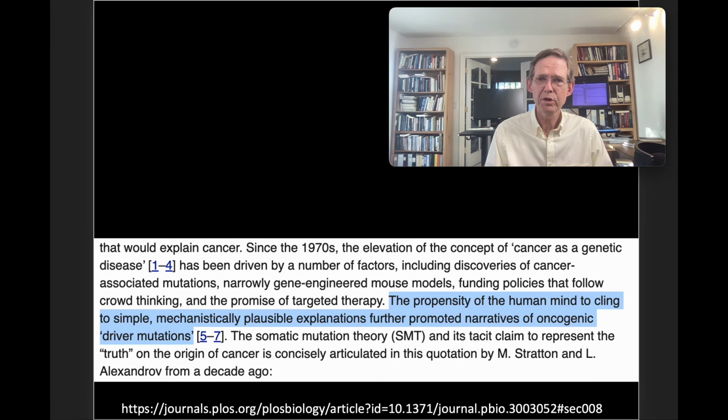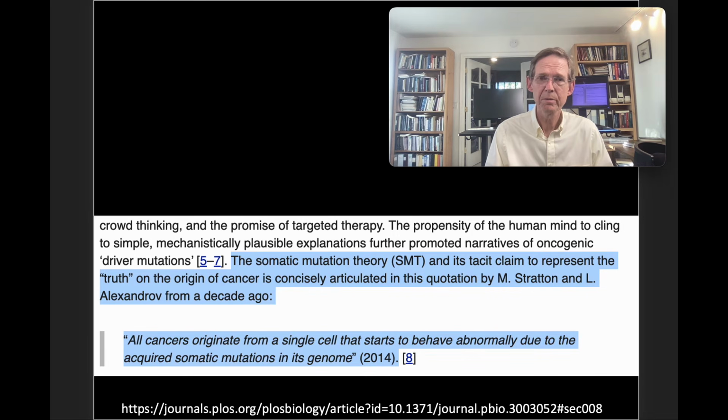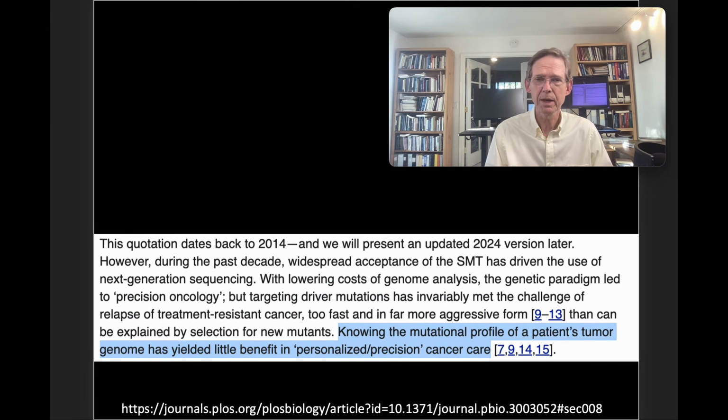The propensity of the human mind to cling to simple, mechanistically plausible explanations further promoted narratives of oncogenic driver mutations. They obviously are arguing against that in this paper. The somatic mutation theory and its tacit claim to represent the truth on the origin of cancer is concisely articulated in this quotation by Stratton and Alexandrov from a decade ago. Quote, "All cancers originate from a single cell that starts to behave abnormally due to the acquired somatic mutations in its genome," 2014, and still today, I might add.